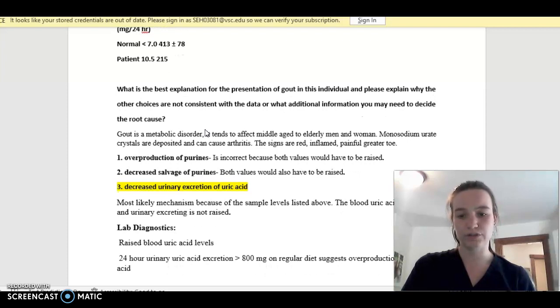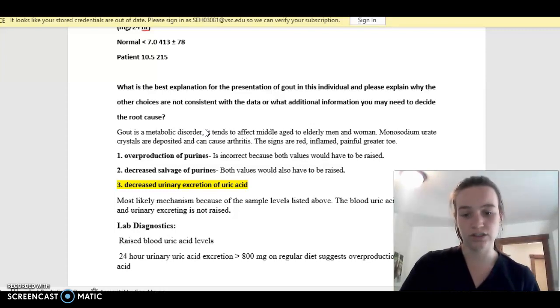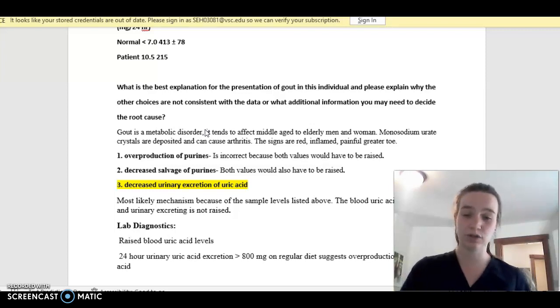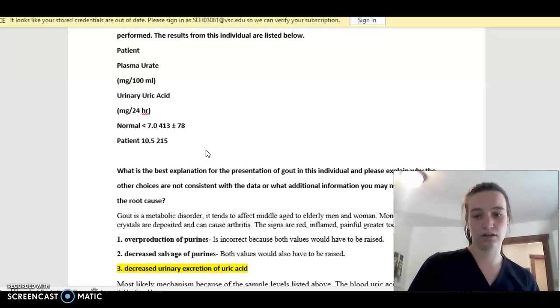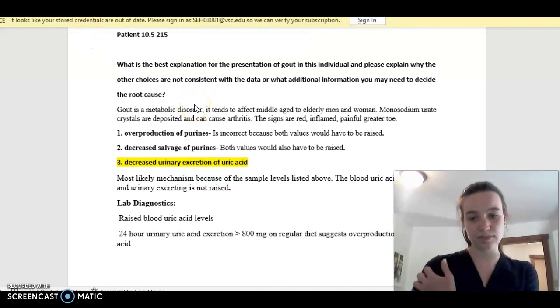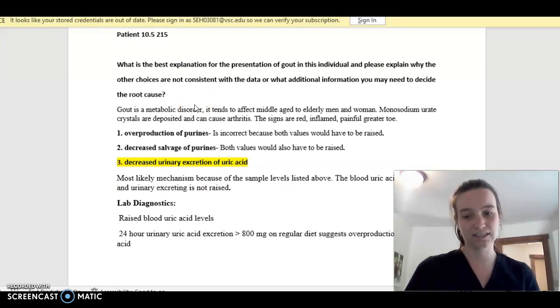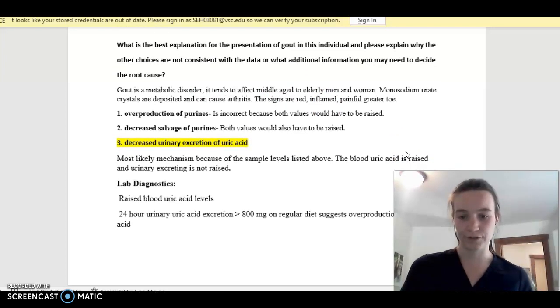For the root cause, there are 3 potential answers: overproduction of purines, decreased salvage of purines, and decreased urinary excretion of uric acid. The first 2 answers are not the correct ones. Overproduction of purines is incorrect because both values would have to be raised, which is the values up here, plasma urate and urinary uric acid. And that's the same with decreased salvage of purines. Both values would have to be raised for that to be the answer.